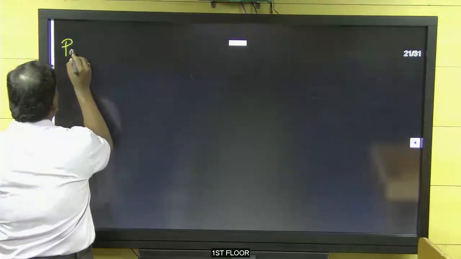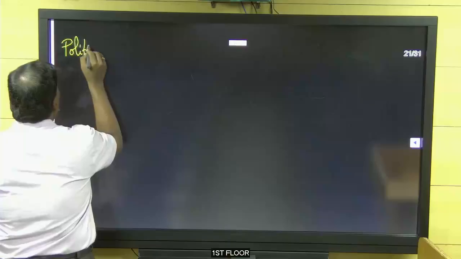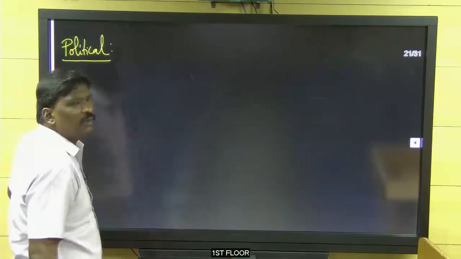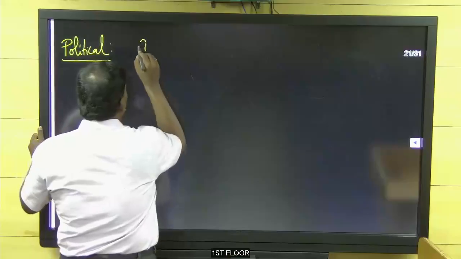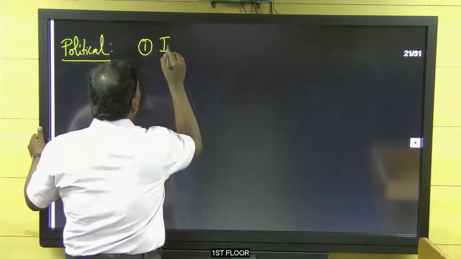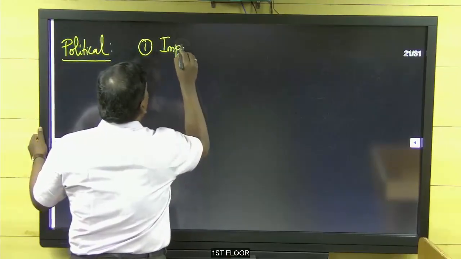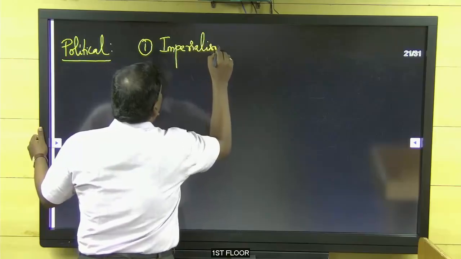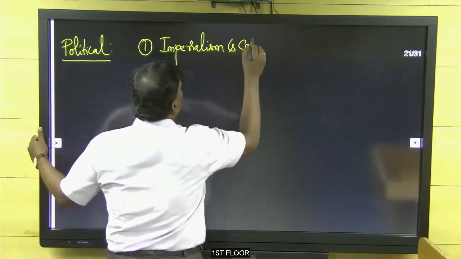Next one, political consequences of the industrial revolution. First and foremost political consequence: imperialism and colonization.